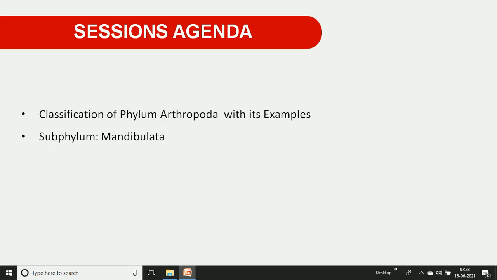In that, we specifically go through the remaining subphylum of Phylum Arthropoda, the Mandibulata. For the Mandibulata, we go through the detailed classification. Then we also discuss the class Crustacea, then class Myriapoda, then class Insecta. For these three classes we discuss the detailed character features with suitable examples.